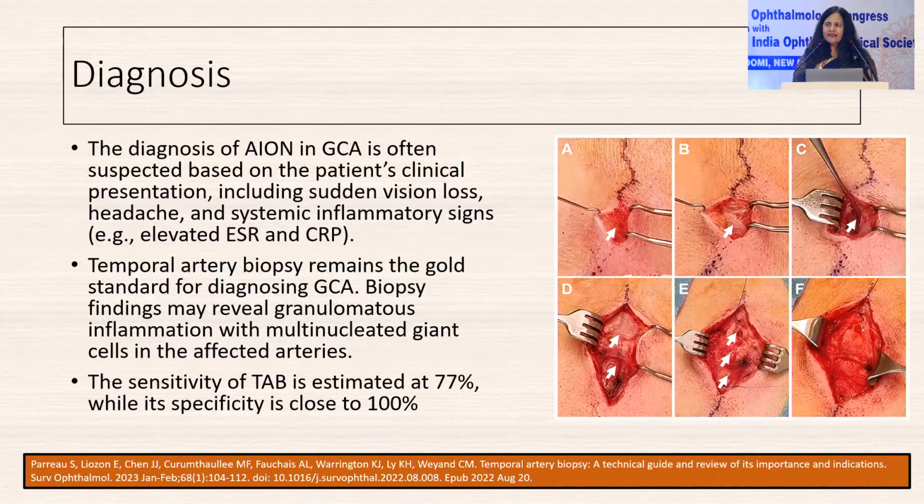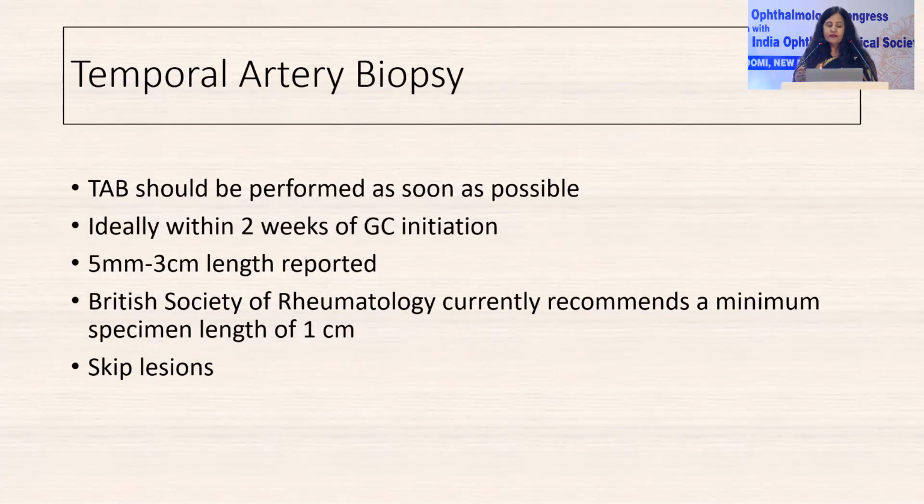But the gold standard to confirm the diagnosis remains temporal artery biopsy, which has a specificity of 100%, though it has a sensitivity of 77%. The temporal artery biopsy should be done as soon as possible, ideally within 2 weeks of starting steroids. So one should not withhold steroids for doing TAB. You can do the TAB even after starting steroids for around 2 weeks.